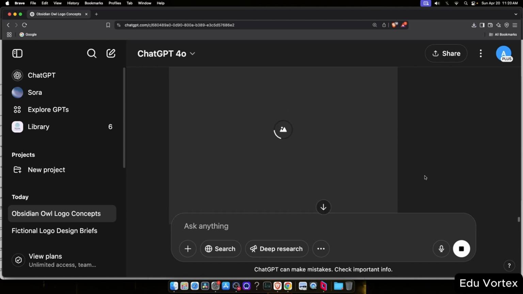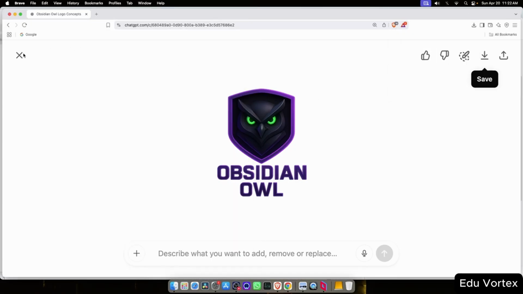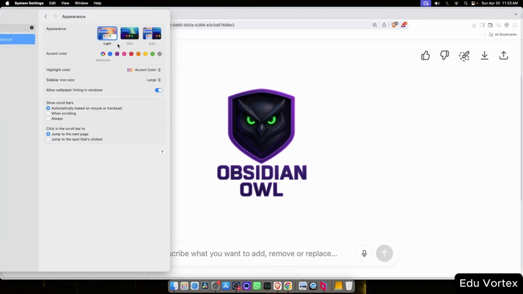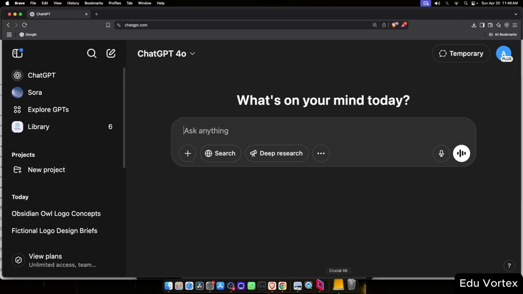It's generating the transparent version, and once it's ready, I'll download it. You can easily test if it's transparent by opening the image and switching your system's theme. If the background color changes with your theme, it's a good sign that the image is truly transparent. And that's it.